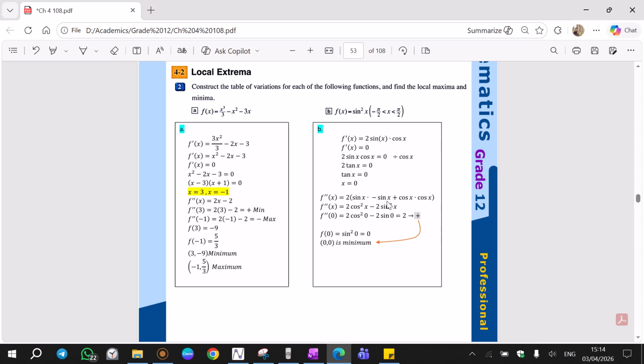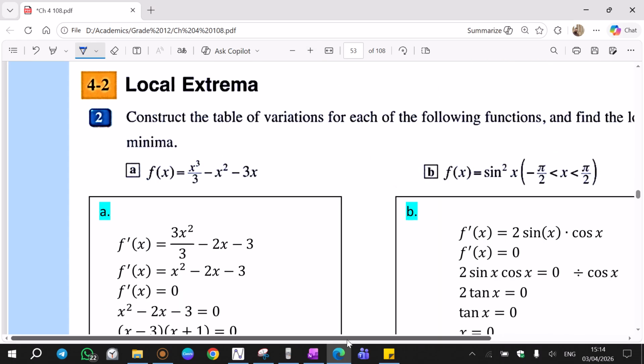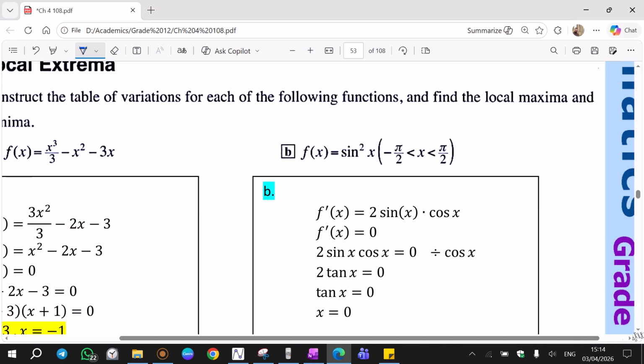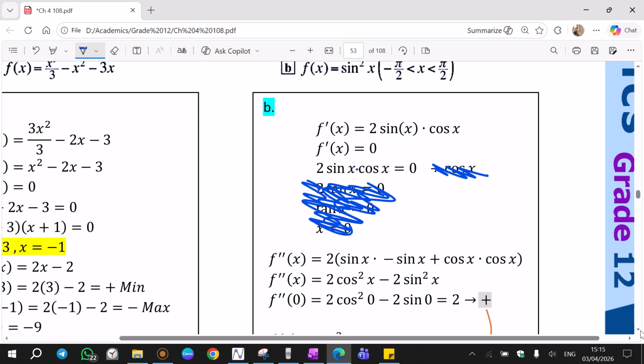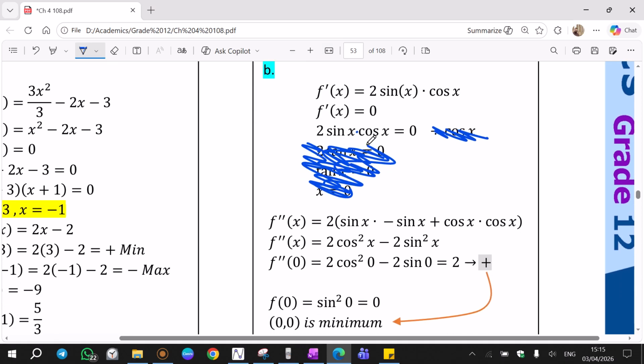For this question there is a mistake. We can correct it. If you see sine x, cosine x multiplied, if you see two trigonometric functions multiplied and the result is 0, no need to divide by cosine. Okay, these are not right. Correct it. Whenever you see two trigonometric functions multiplied, we can just solve each one separately to find 0.